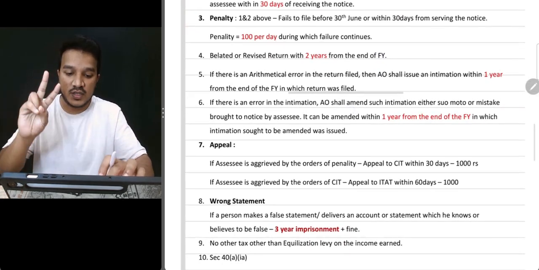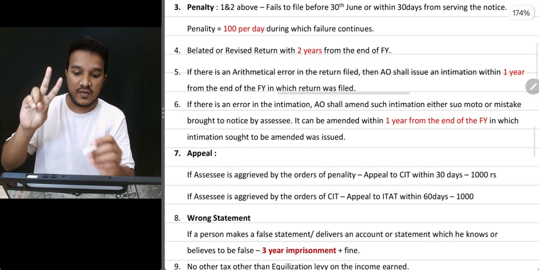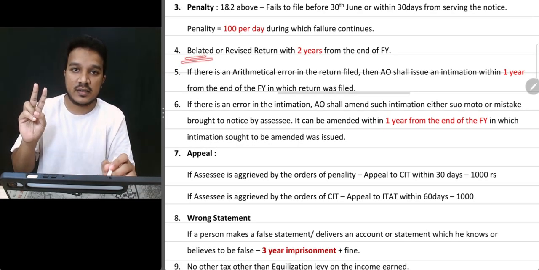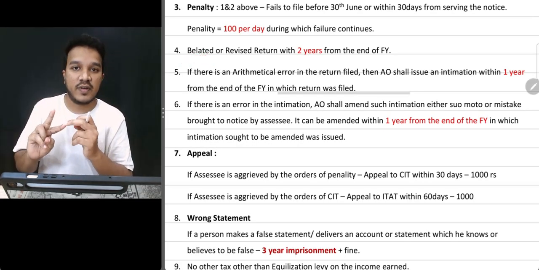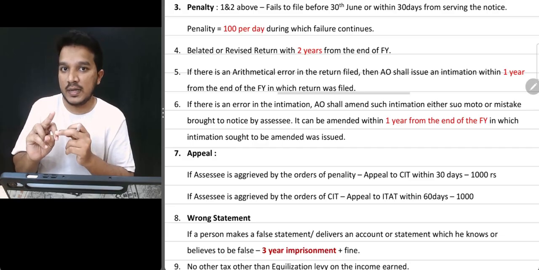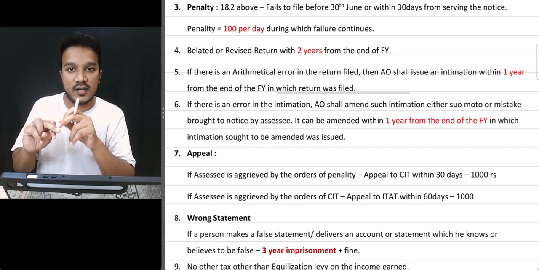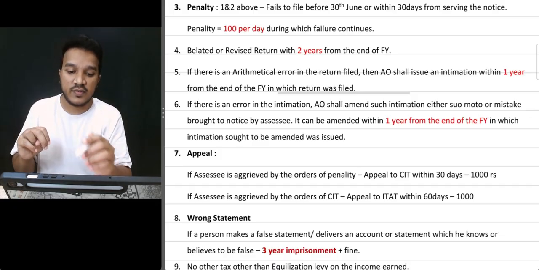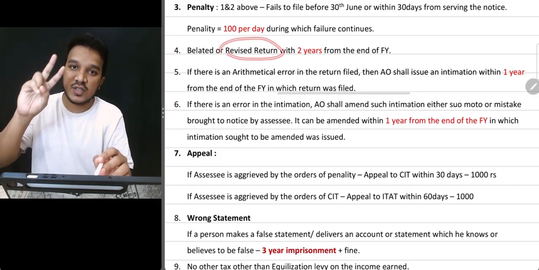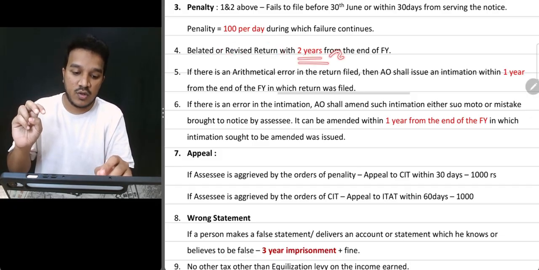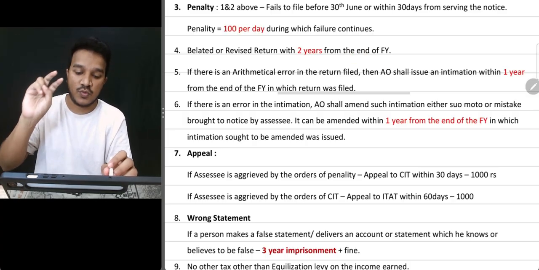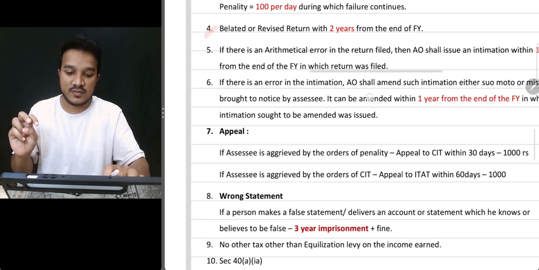Now there are two things here. One is belated return and the other one is revised return. When do you file a belated return? When you did not file before the due date, so you are going to file a belated return. You filed the return before the due date, but now there are certain changes that you want to make, so you will file a revised return. So in these two cases, the law is saying you have 2 years time from the end of the financial year. Two things, 2 years. Fourth one is also done, sir.